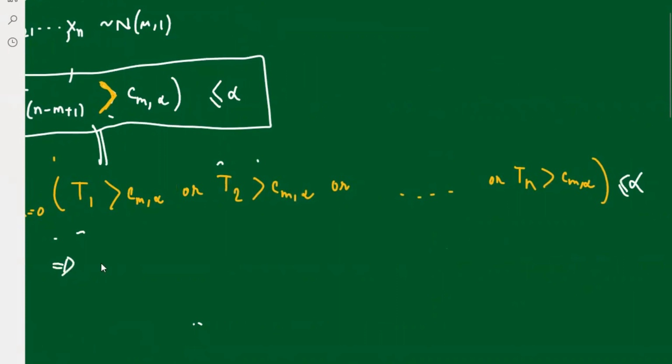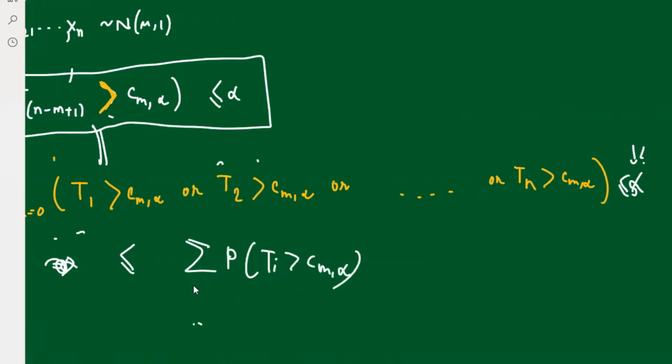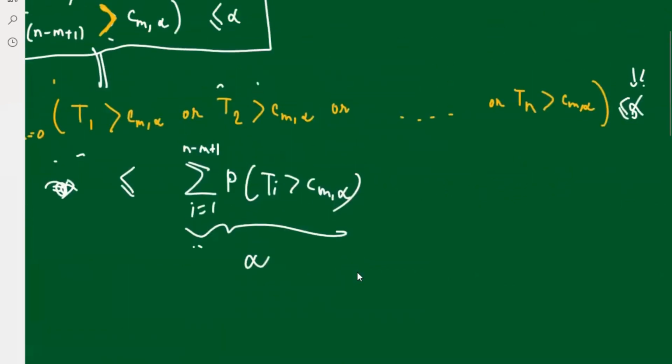Now you can use Boole's inequality. This probability is less than or equal to the summation of the probabilities that Ti is greater than c_{m,alpha}, for i from 1 to n minus m plus 1, and boom, this is done. We now require this sum to be at most alpha. You understand we are not getting the exact bound; we are not getting exactly equal to alpha. We want less than or equal to alpha. This is the idea: you can give a loose bound.